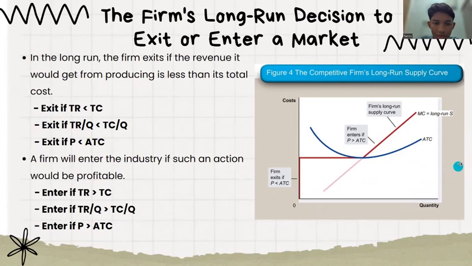And you can look at this table again. Firms exit if price is less than average total cost. Firms enter if P is more than ATC, and the firm's long-run supply curve is where MC equals long-run supply. Okay, next.